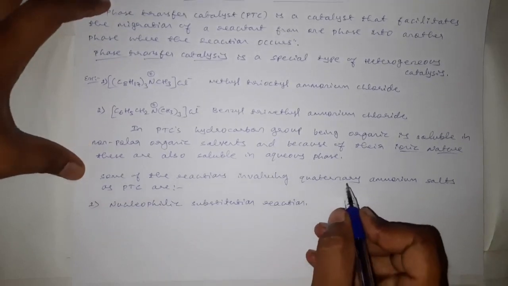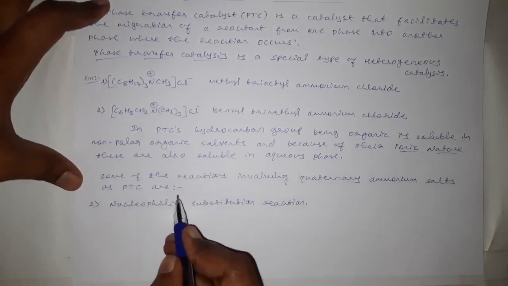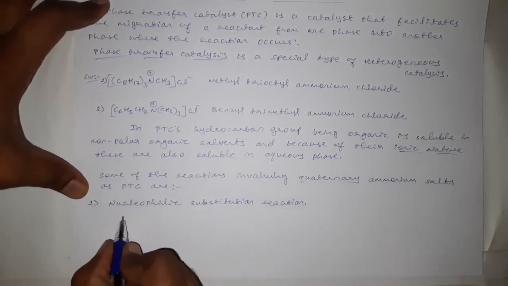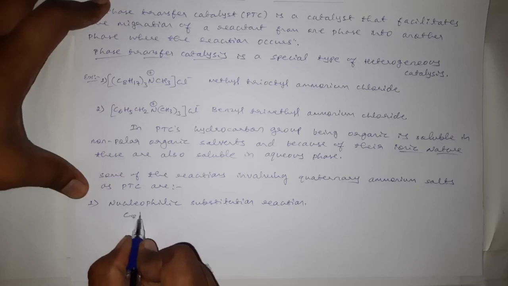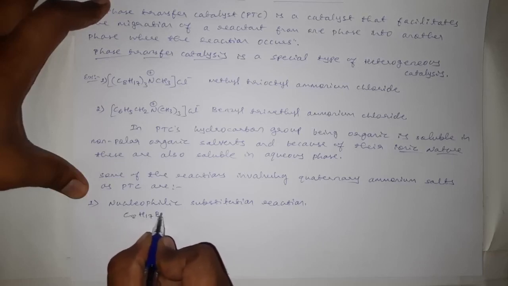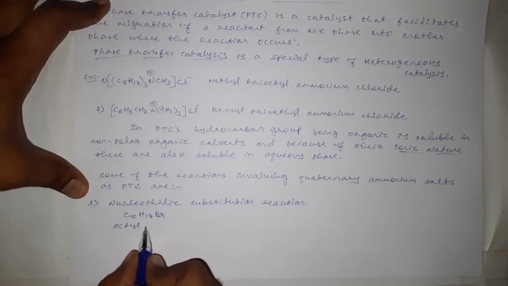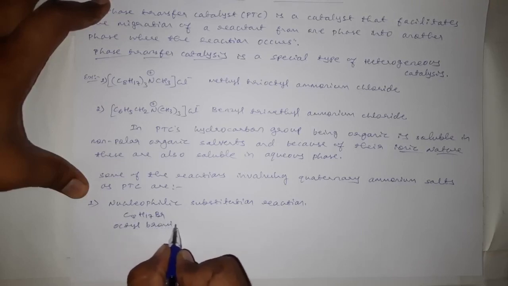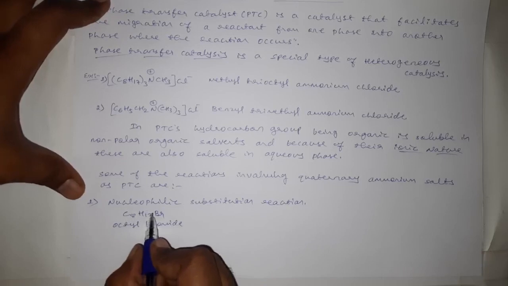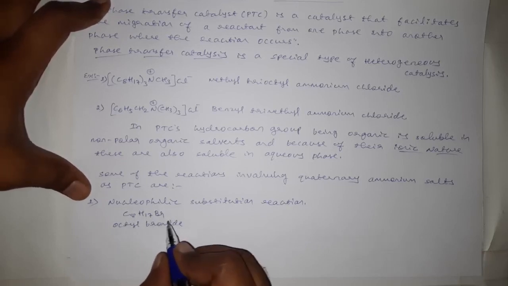In nucleophilic substitution reaction, we can use any of these two PTCs. For example, the reaction between C8H17Br, that is octyl bromide, as it is an organic halide, it is soluble in organic phase.